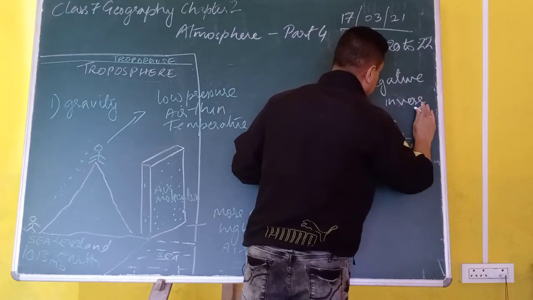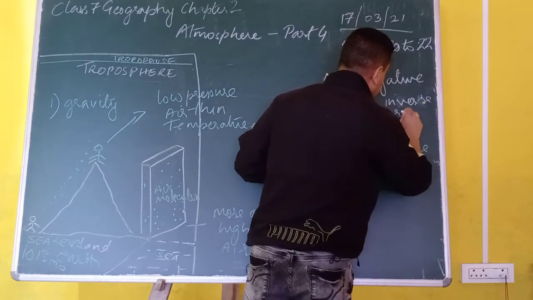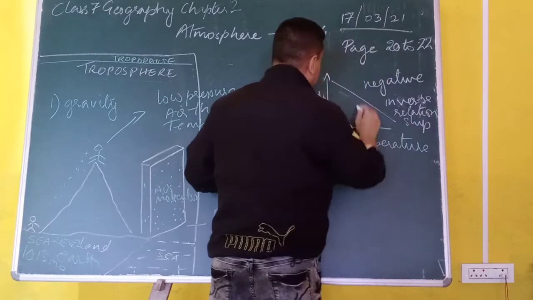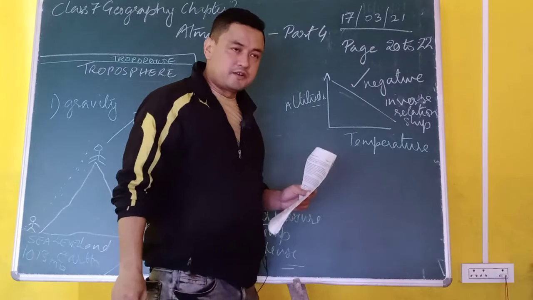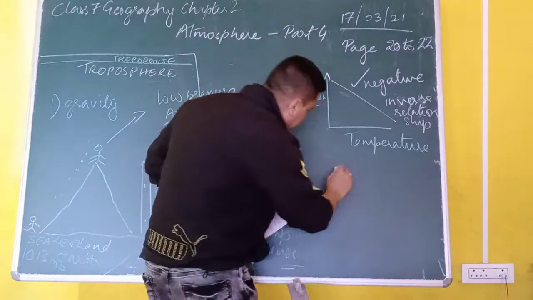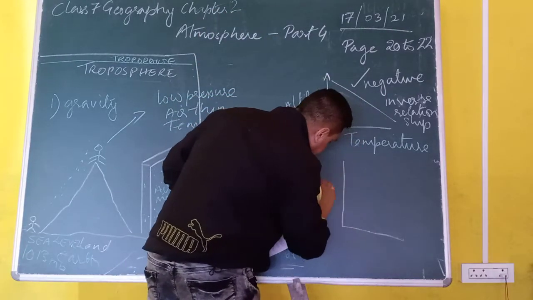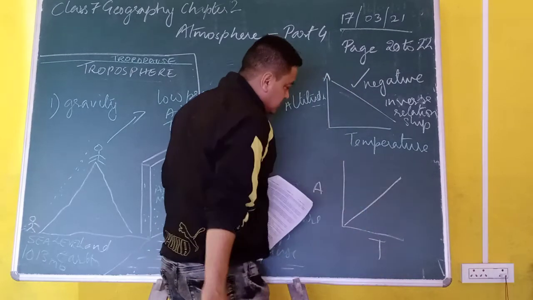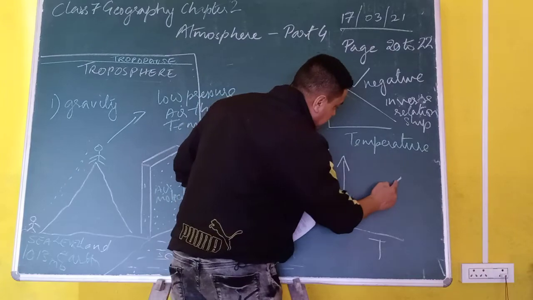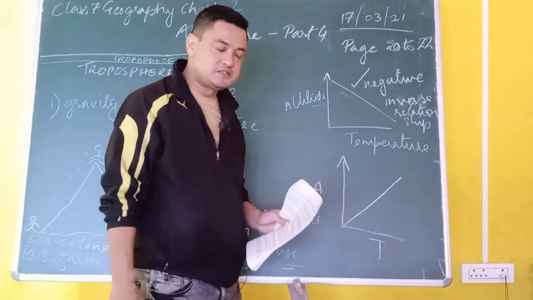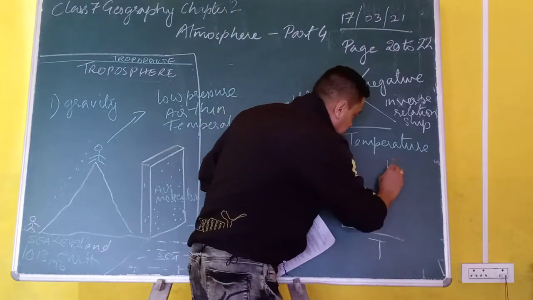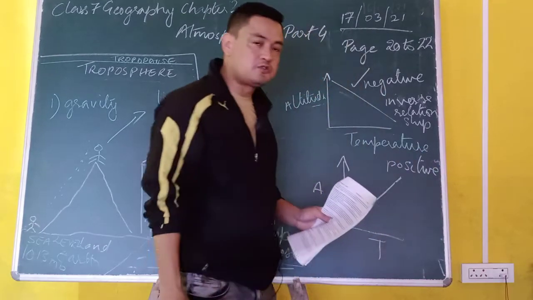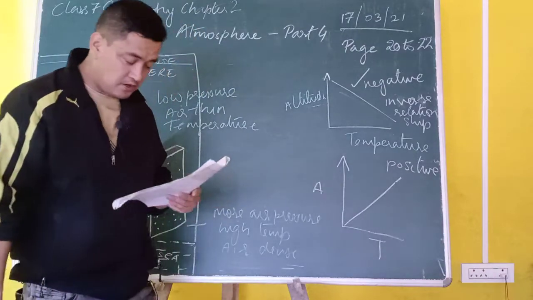Okay? Inverse relationship. Okay? So this is the graph of decrease in temperature. Now if I make another graph here, with altitude here and temperature here, but the graph points this way. So with an increase in height, there is an increase in temperature also. This represents the positive relationship of a particular layer. This is also called positive relationship.